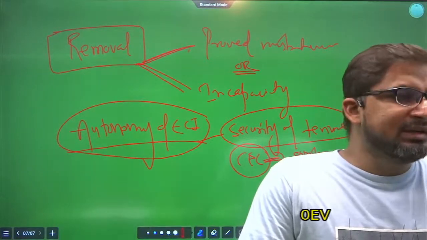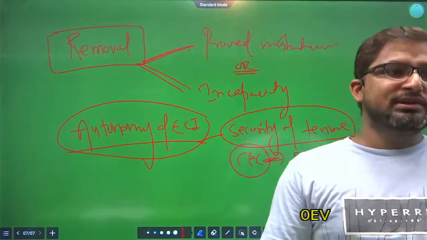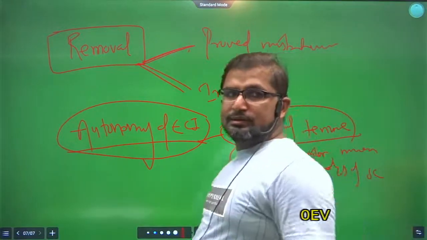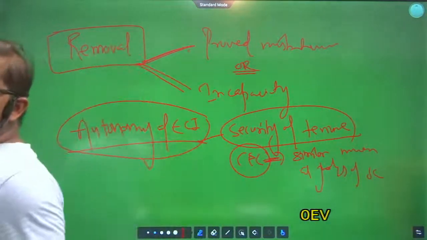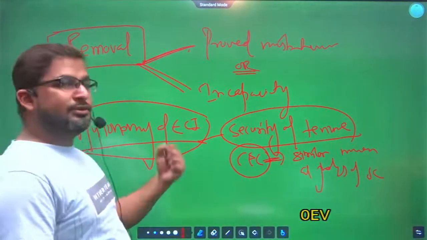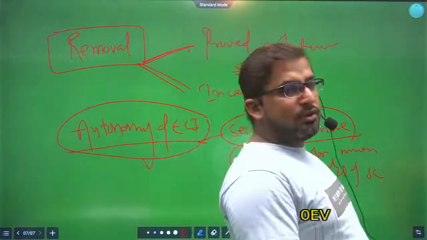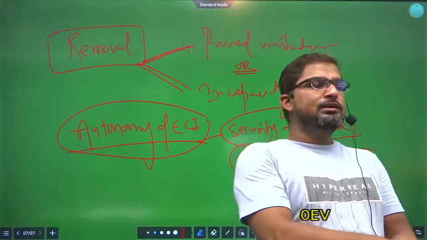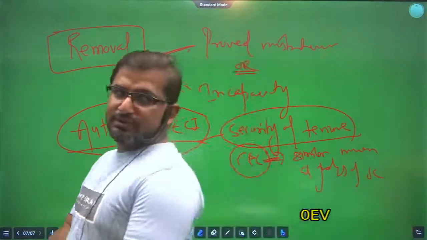And who will investigate that? Parliament will investigate that. So that's why it is said that he enjoys security of tenure, because it is not easy to remove the Chief Election Commissioner from his office.